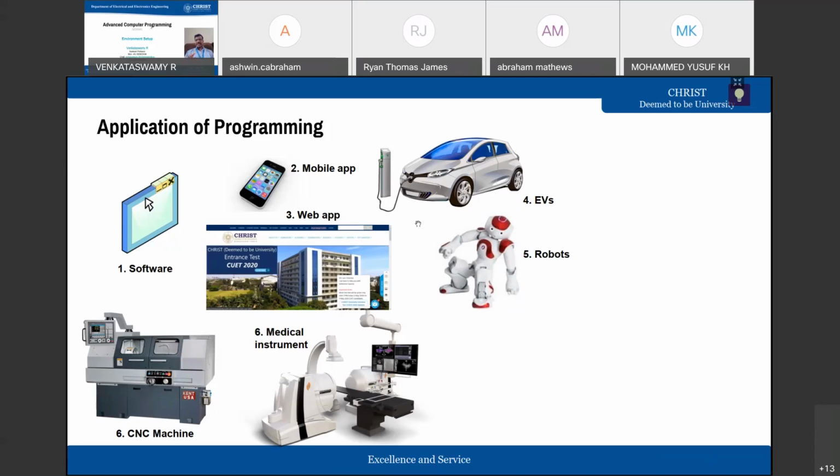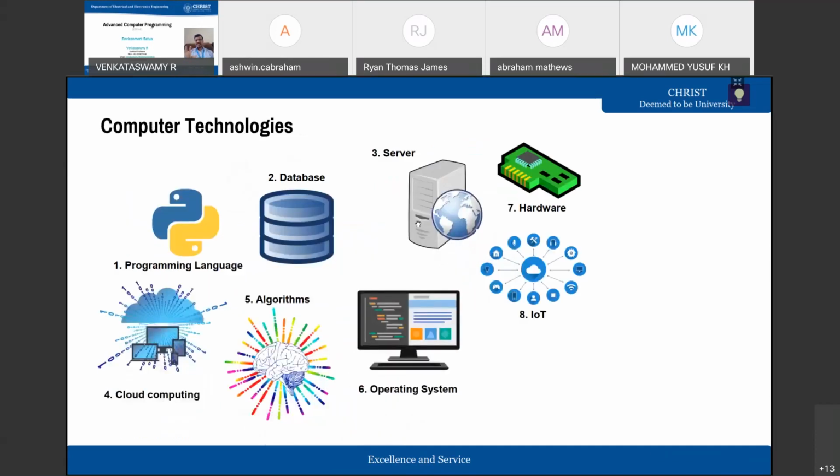That word I is there, na, information. So information covers all of these. You should know software, mobile application, web application. All these computer technologies come under that particular word information. ICT combined with, for example, a vehicle, will become some kind of electric vehicle, autonomous vehicle. And this entire ICT plus the power system will become smart grid.